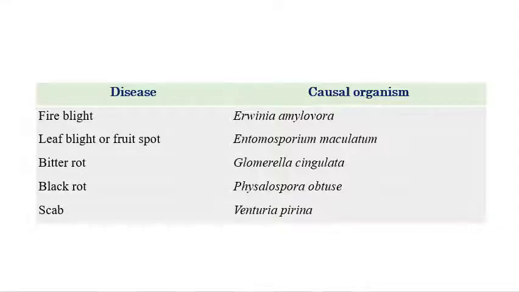So coming to the list of important diseases in pear. These are the list. First one is fire blight, which is caused by Erwinia amylovora, and leaf blight or fruit rot, which is caused by Entomosporium maculatum, and bitter rot, which is caused by Glomerella cingulata, and black rot, which is caused by Physalospora obtusa, and pear scab, which is caused by Venturia pirina. So now we will discuss in detail one by one.